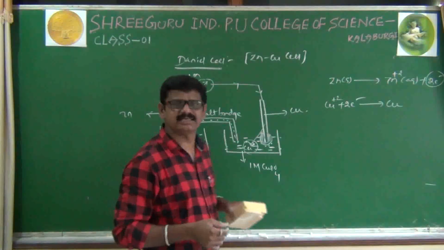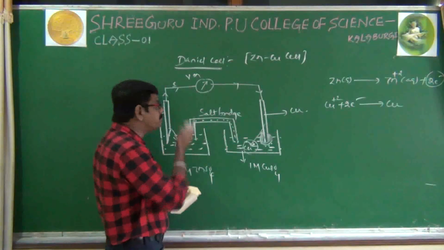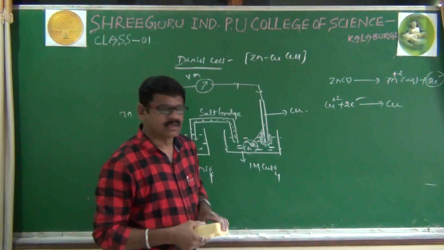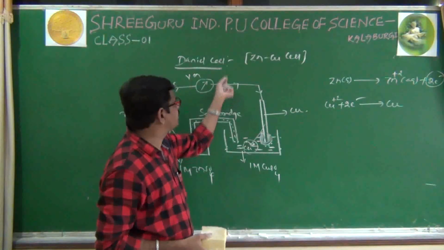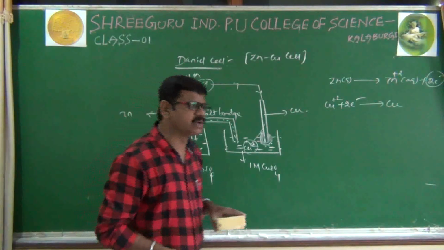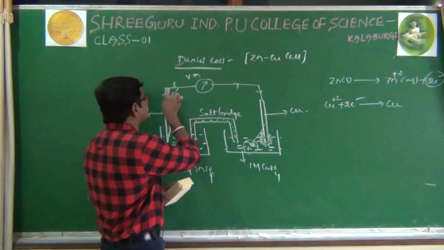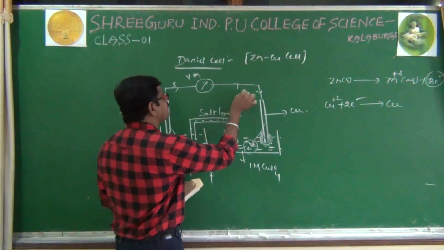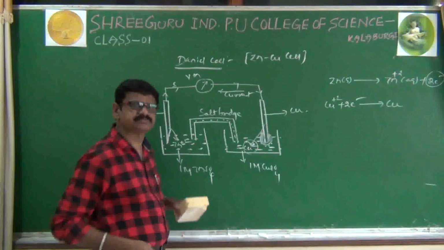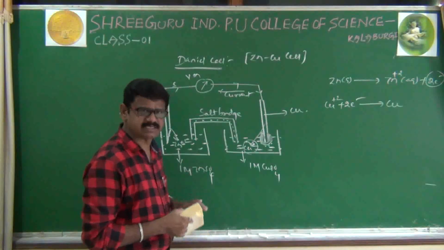Actually, what is current? Current is nothing but the flow of electrons. Here electrons are flowing. Because of that reason, in the voltmeter we can observe some deflection. Here current is being produced. If you arrange any bulb, it will glow. As you already know, the electron movement and the current direction are opposite. That means electrons are traveling from zinc to copper, and of course current will travel from copper to zinc. Here oxidation is taking place, here reduction is taking place.